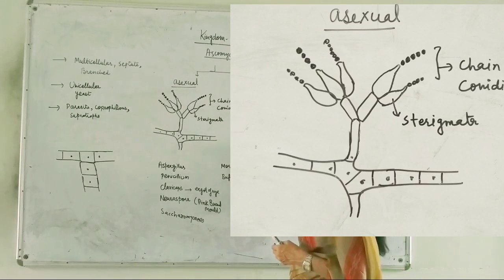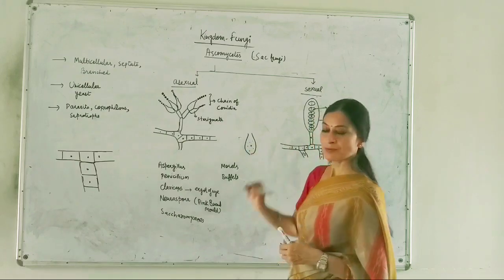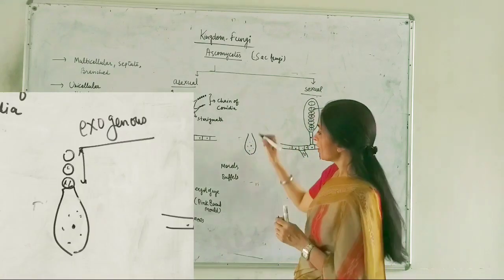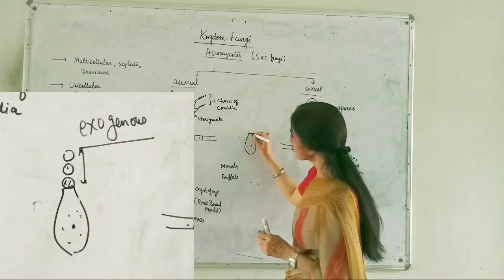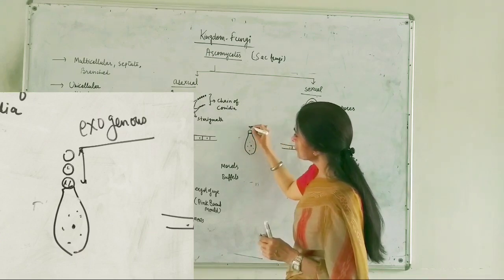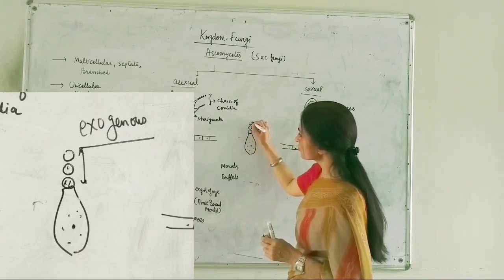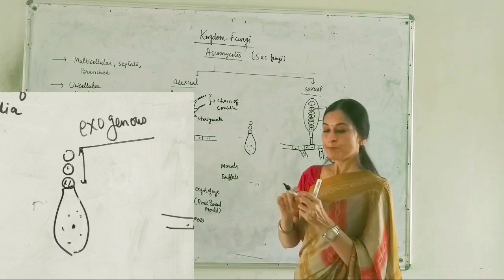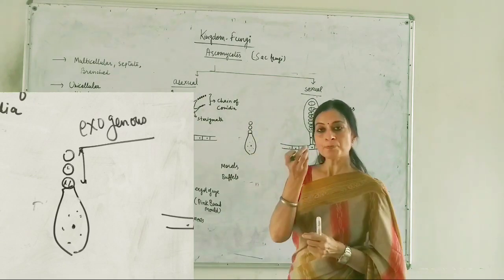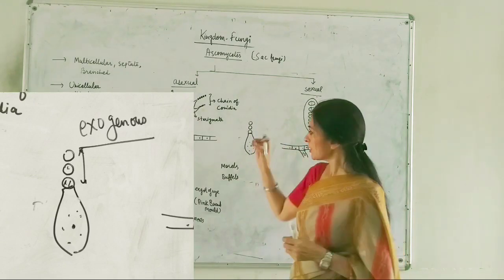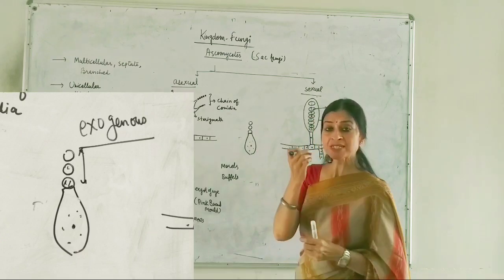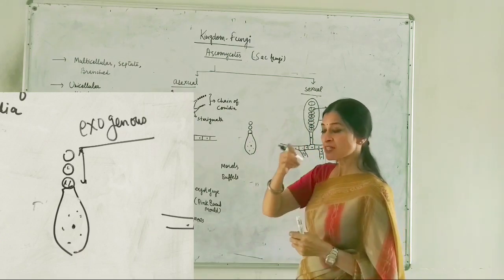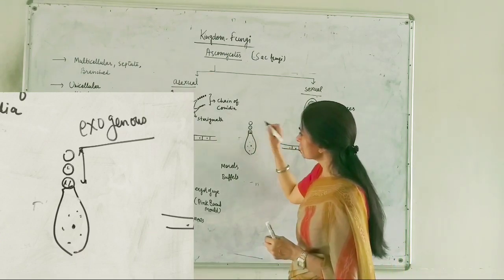Actually this is a cell which has taken this shape. Now this cell will start pinching off spores, round structures, at its tip.